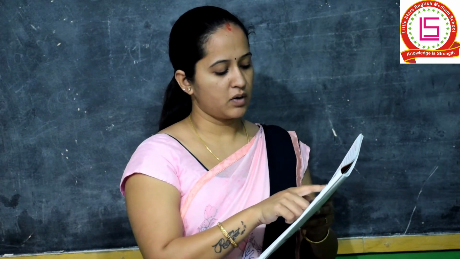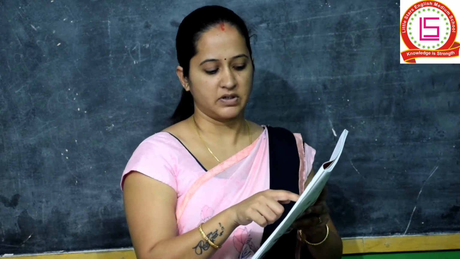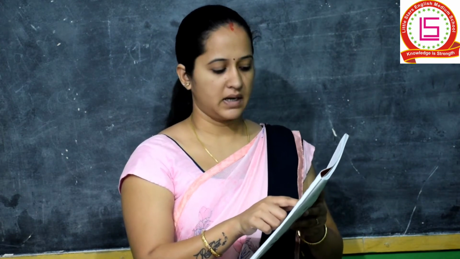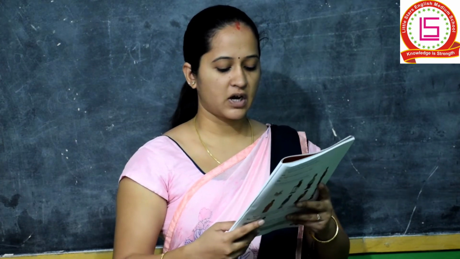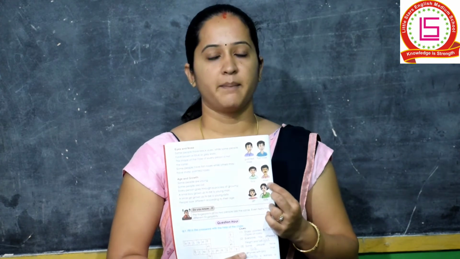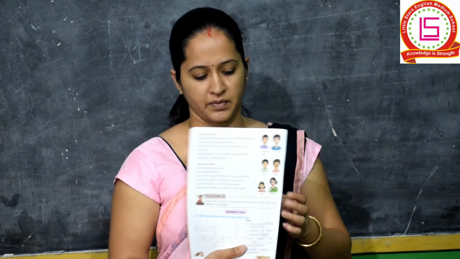A small boy grows up to be a young man, which I have told you now. A small girl grows up to be a young lady. People look different according to their ages. See the face of a boy, he looks different. While a man, he too looks different. He has a beard, a mustache, his hair. A girl, see the picture of the girl? She is a young girl, but when she turns into a lady, she also has many changes. Okay?